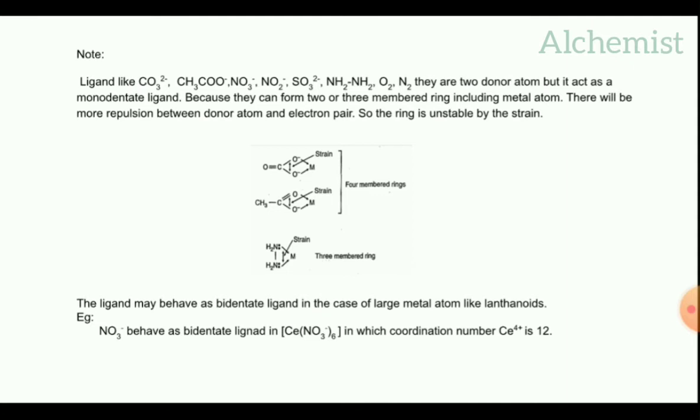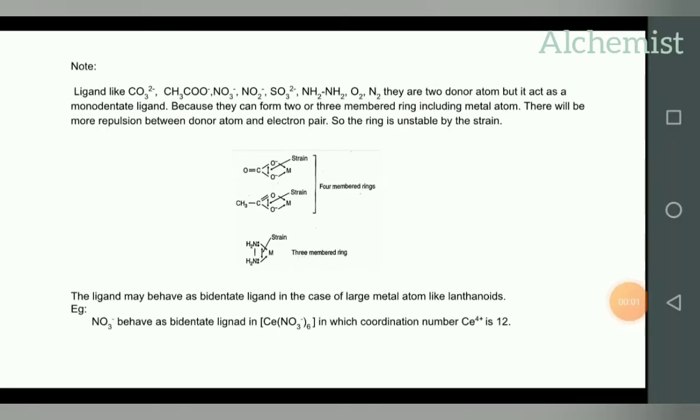It will reduce the steric strain inside the ring. Example, NO3 minus behaves as a bidentate ligand in the cerium complex, in which the coordination number of cerium 4 plus is 12.